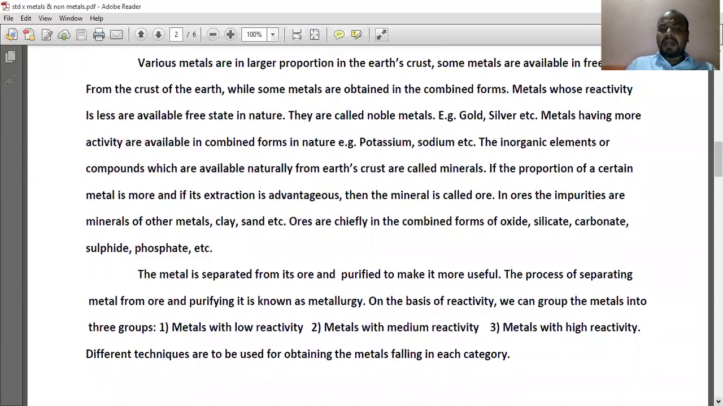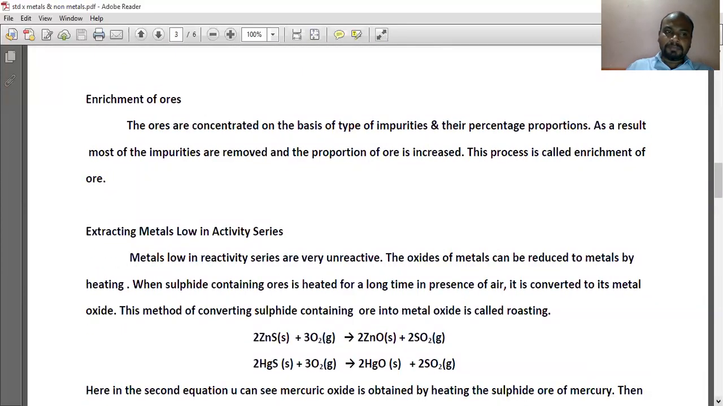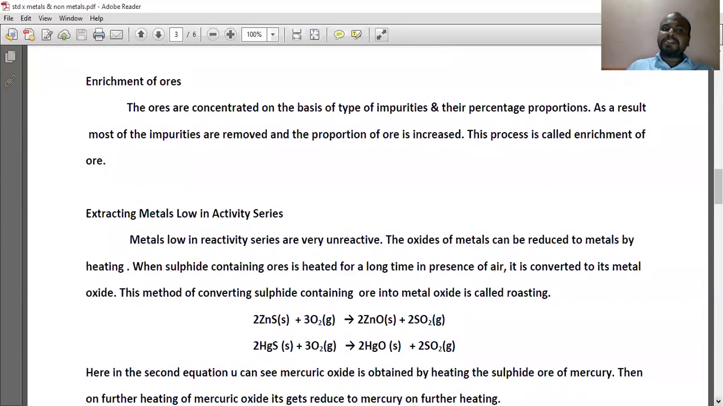Different techniques are used to obtain the metals in each of these categories. So we'll see it one by one. Before that, enrichment of ores.